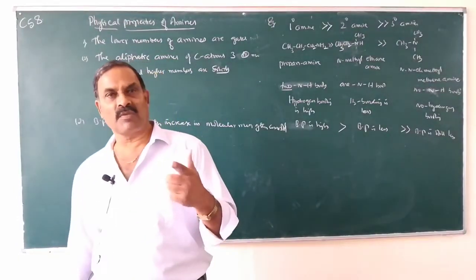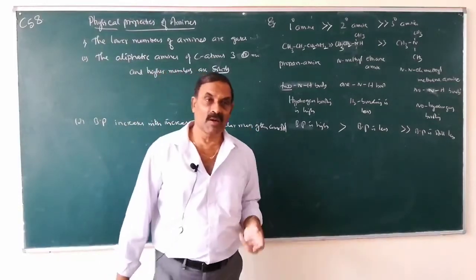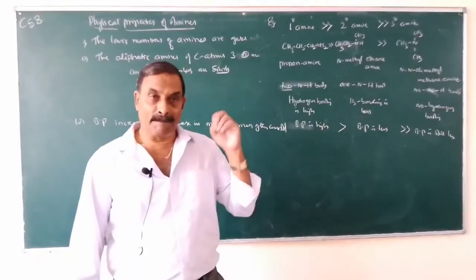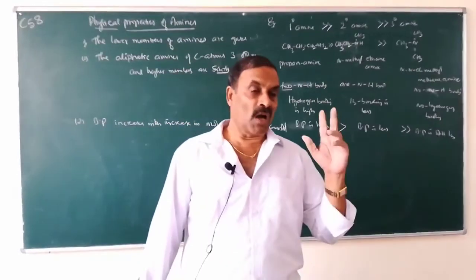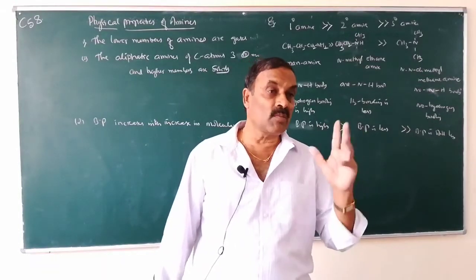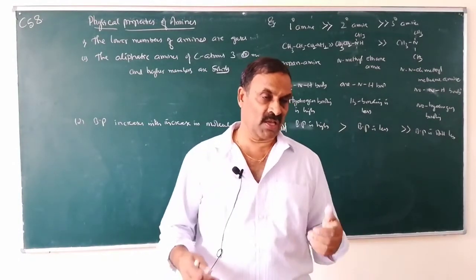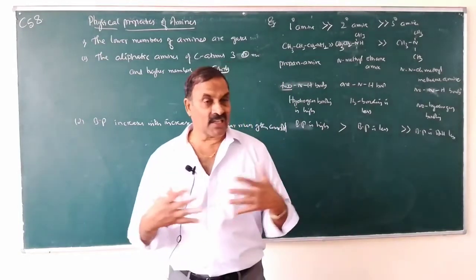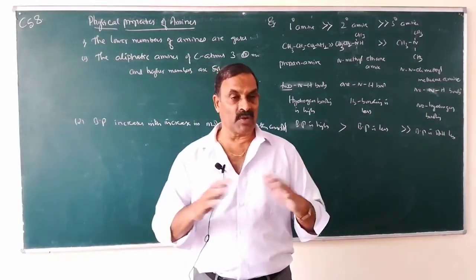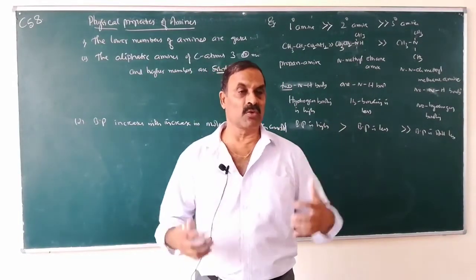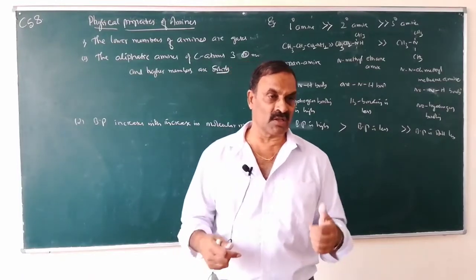Why the boiling points of amines are higher when compared to other organic compounds? Because of intermolecular hydrogen bonding. Hydrogen bonding between two different molecules is known as intermolecular hydrogen bonding.